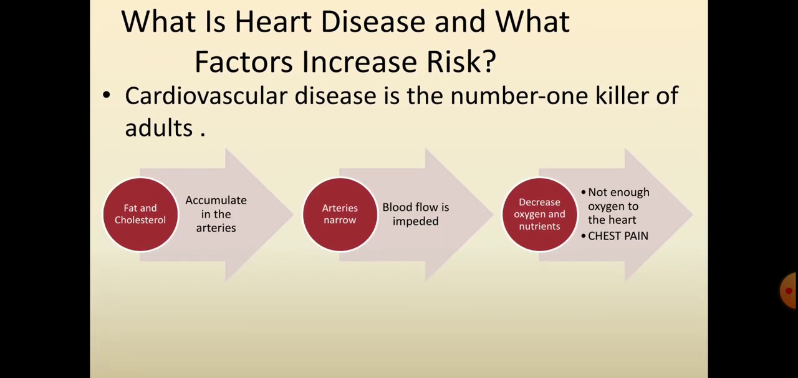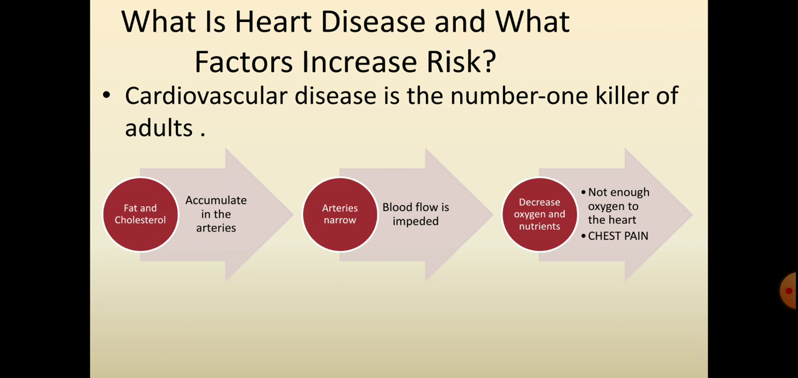So, what is heart disease and what are the risks? What factors increase the risk? Cardiovascular disease is the number one killer in adults. It is mainly due to the deposition of fat and cholesterol. So, if more saturated fat is taken in the diet, there are more chances of this saturated fat getting converted into cholesterol or directly getting deposited and accumulating in the artery.